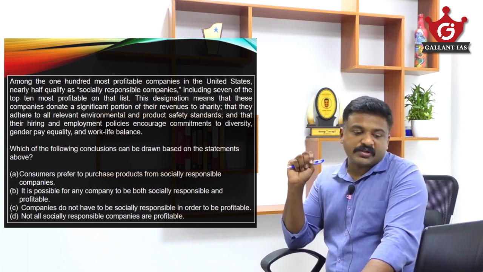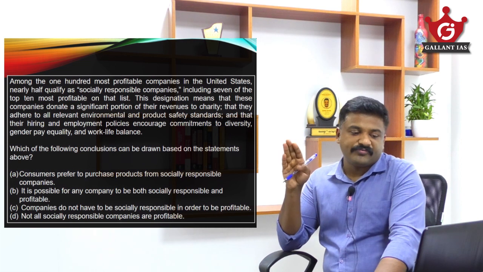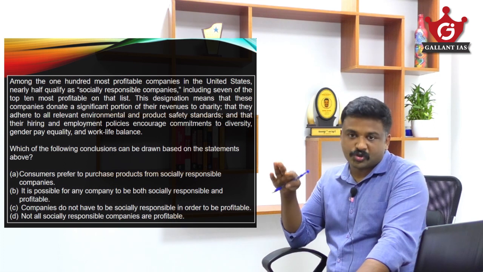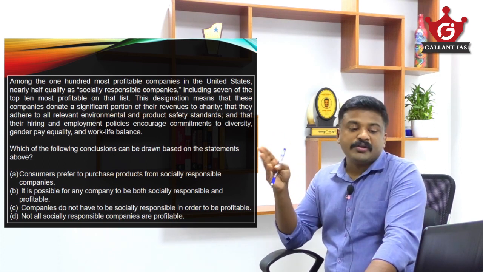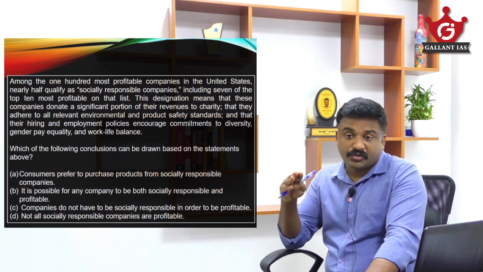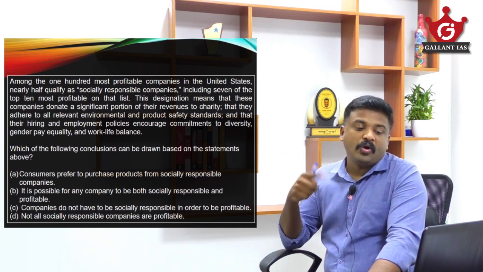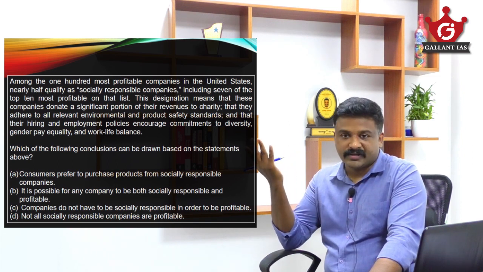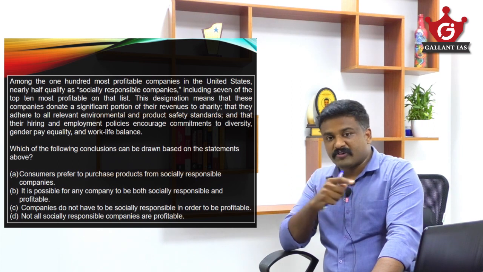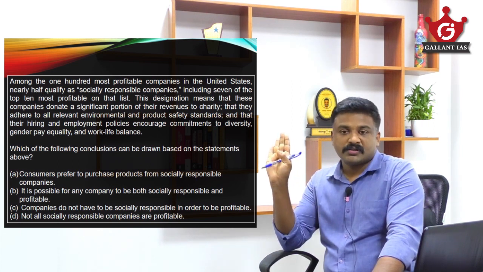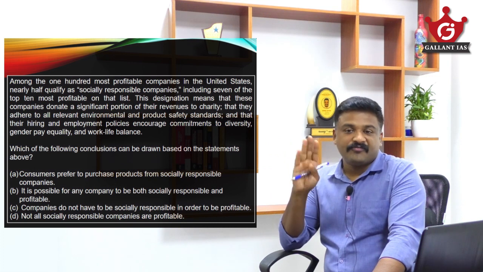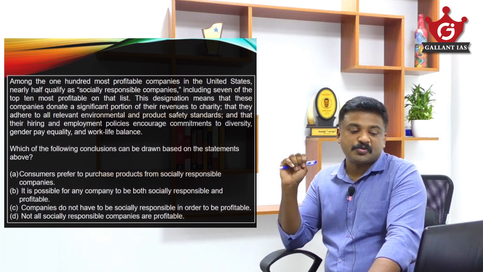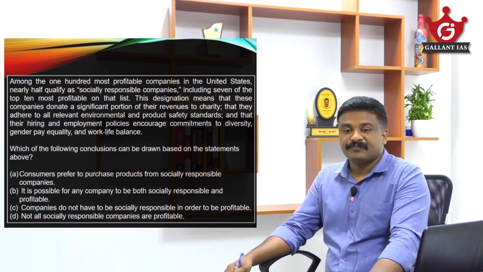Not all socially responsible companies are profitable. So out of this, choice C is that companies do not have to be socially responsible in order to be profitable. Leave it. Not all socially responsible companies are profitable. Again, the word is all. We have no idea regarding that. We have to infer from the piece of information given here in this passage. So out of the four choices, the most matching is that companies do not have to be socially responsible in order to be profitable. That is the only matching choice.